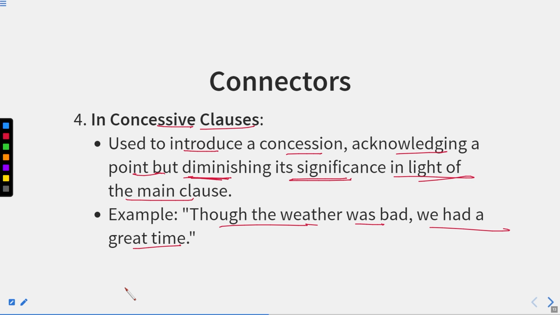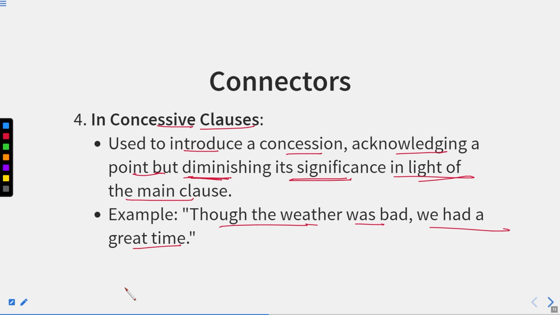Suppose you are planning a picnic, and obviously you expect the weather to be pleasant, but when you go to the picnic, you find that the weather is unpleasant. Yet because you were with your family or friends, you enjoyed a lot in spite of the bad weather.